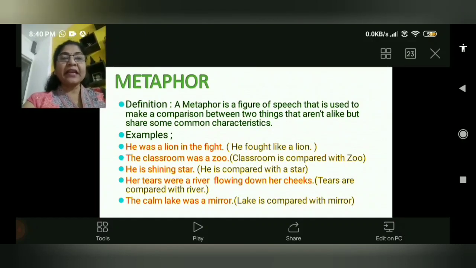Second example, the classroom was a zoo. That means the classroom is compared with a zoo. His shining star, he is compared with a star. Fourth example, her tears were a river flowing down her cheeks. Tears are compared with a river. The calm lake was a mirror. The lake is compared with a mirror. Now in all the examples we have studied, two things are being compared, but these things are compared indirectly because we don't have the word like or as here, and that's why in metaphor we have indirect comparison.